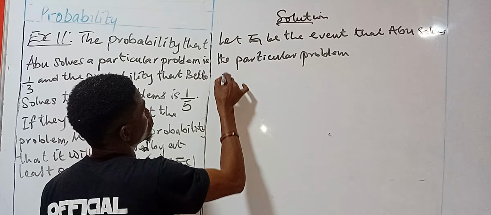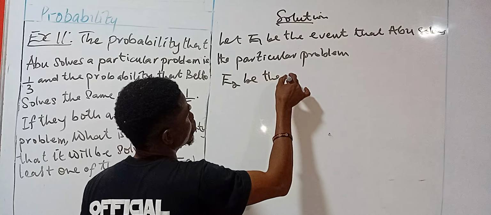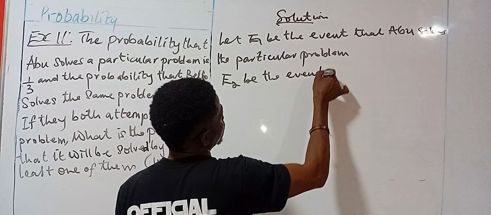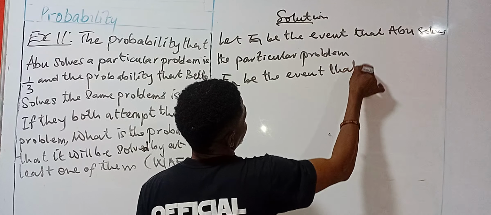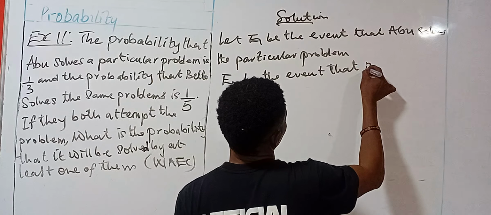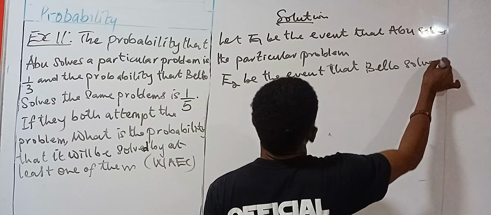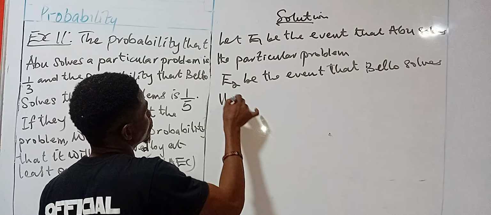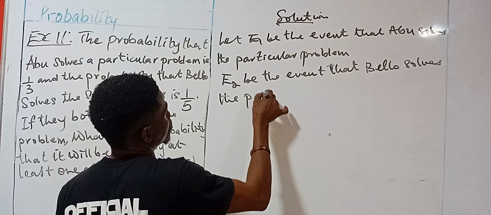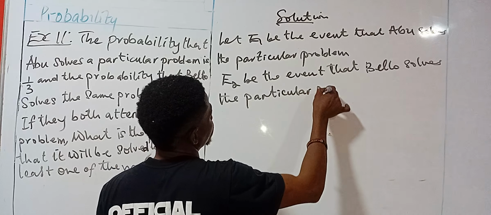Then E2 be the event that Bello solves the particular problem.